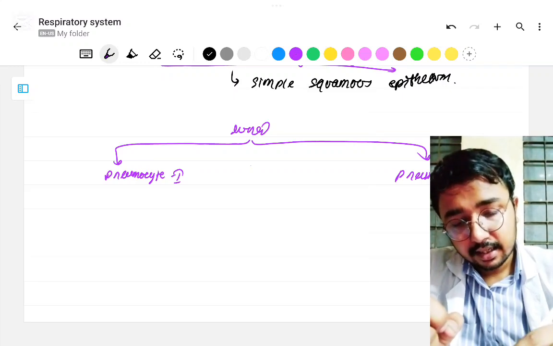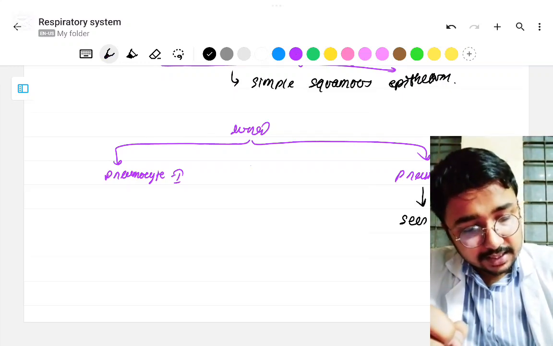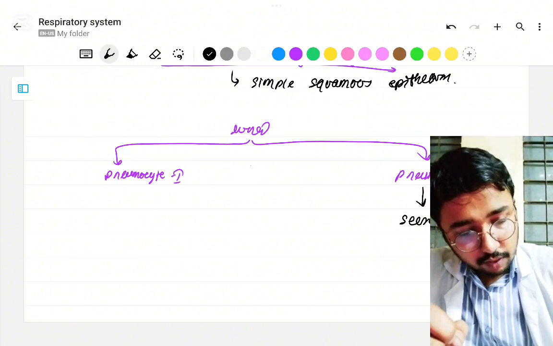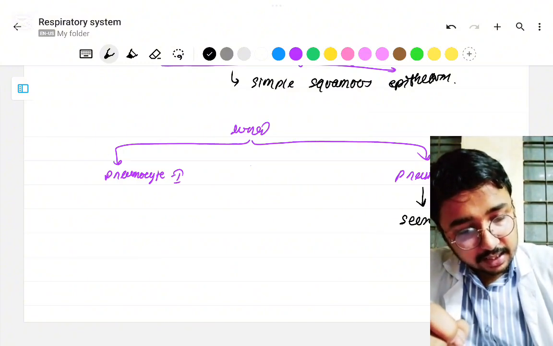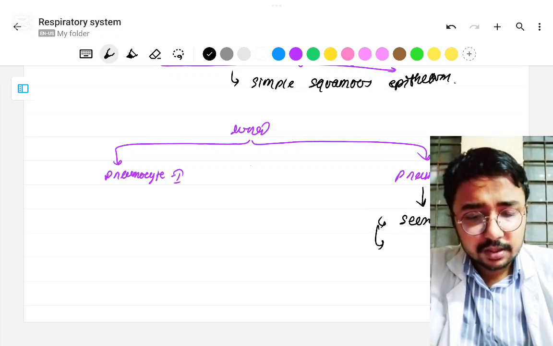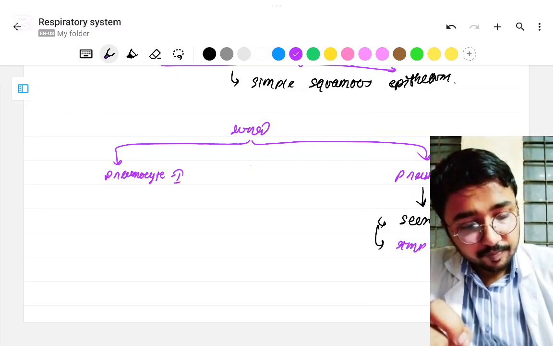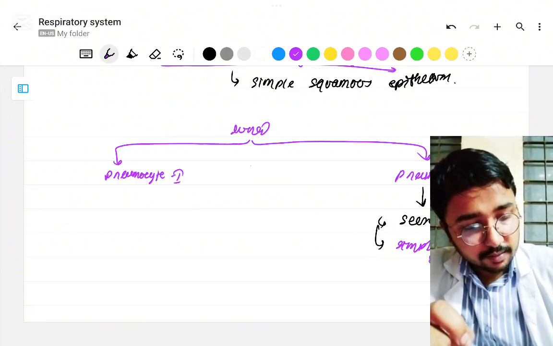Pneumocyte type 2 is secretory in nature, and if it is secretory, its lining epithelium must be simple cuboidal epithelium.